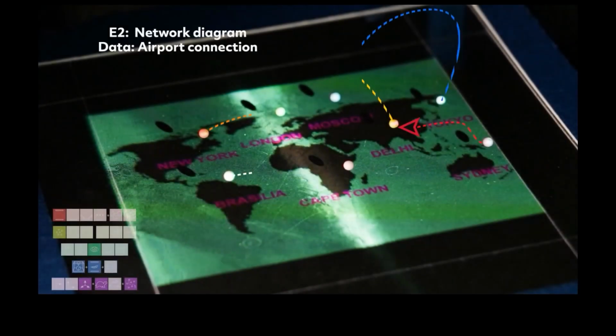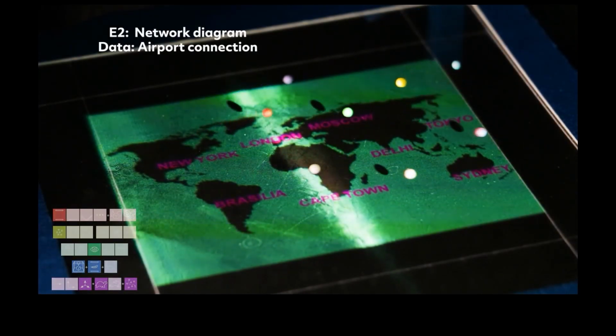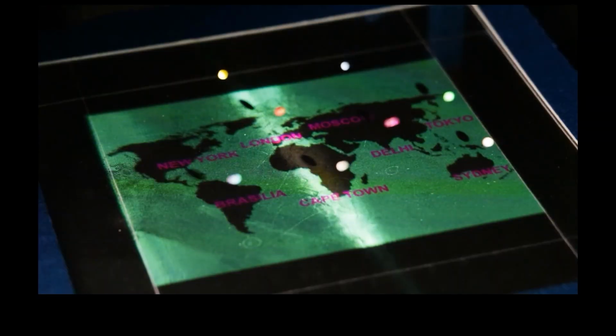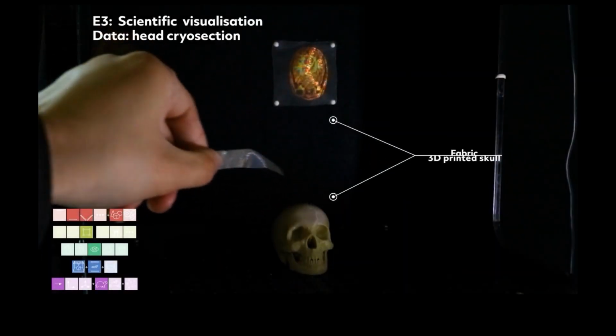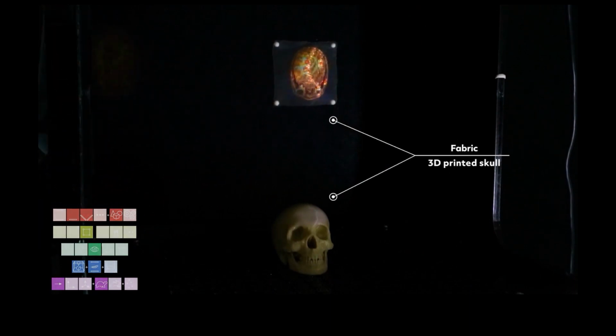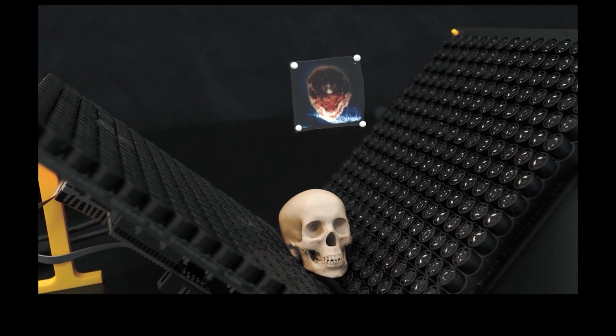In another example, we use similar real MR components and generate automatic animation paths for multiple particles to show the airport connection network. This scientific visualization uses a single-sided transducer arrangement. We include a static object as our dataset and the animated fabric showing the cross-sections of the human head. We also demonstrate this example using the V-shaped transducer arrangement to fit different scenarios.